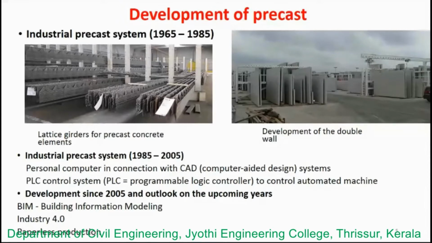Next, paperless production. In addition to that, some efforts have been made to reduce the use of paper in the production of precast concrete elements. Data has to be transferred only digitally. They have planned it that way in the future, and printing shouldn't be a necessary part. This is advisable for environmental as well as economic reasons. Moreover, the most recent plans are available at any time.